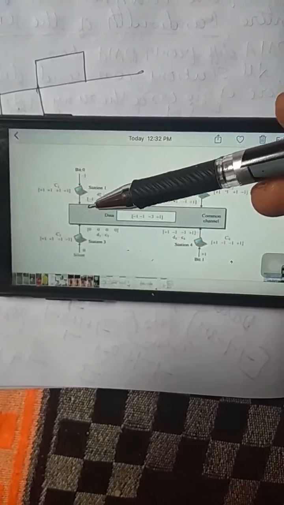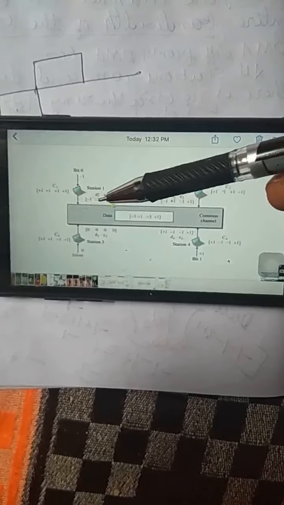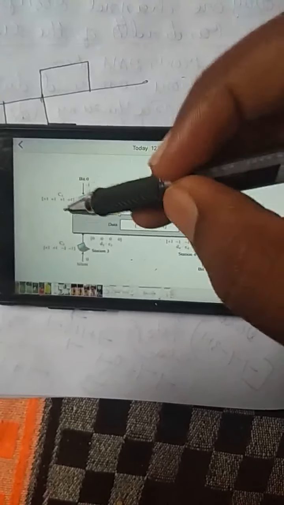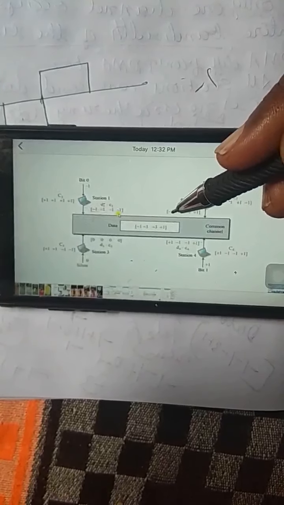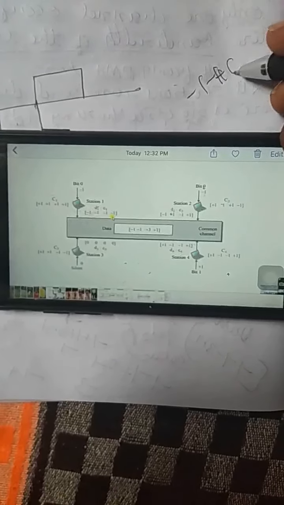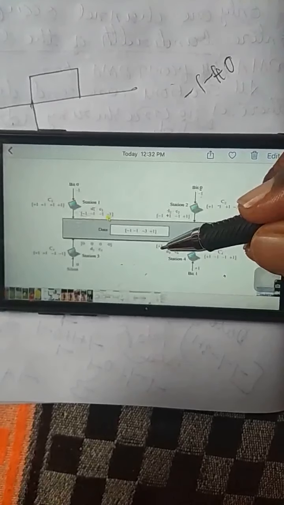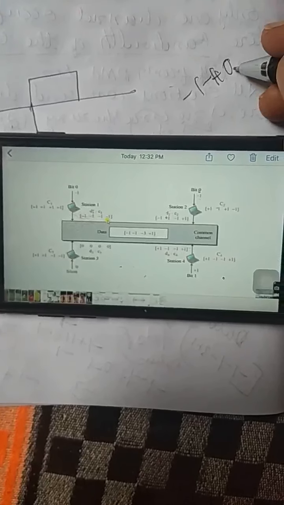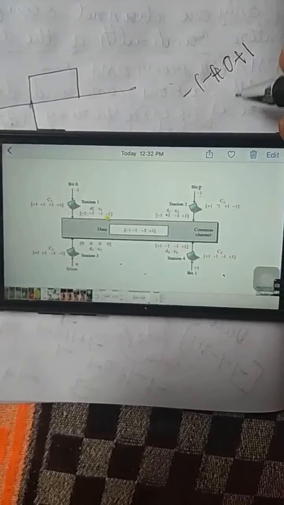How we are going to add: first bit numbers we add and store here. The first number is minus 1, next first is 0, plus 0, next here plus 1, means we get minus 1.